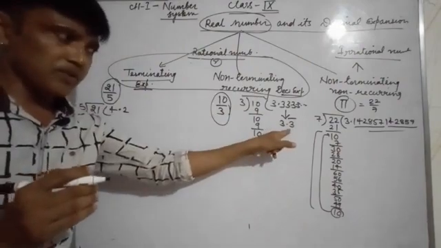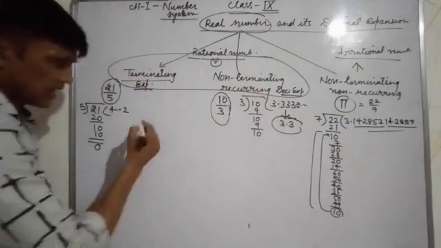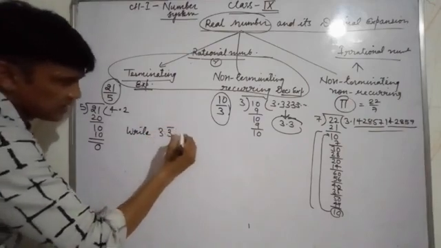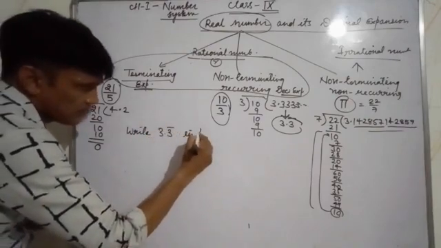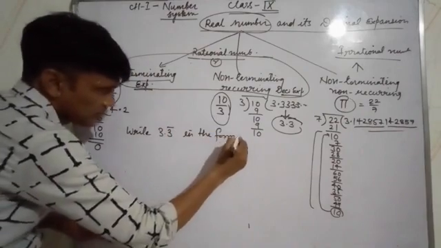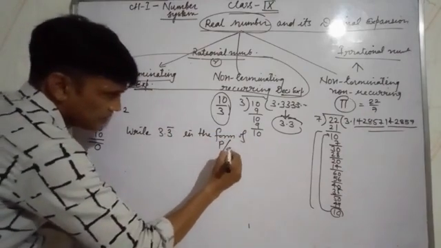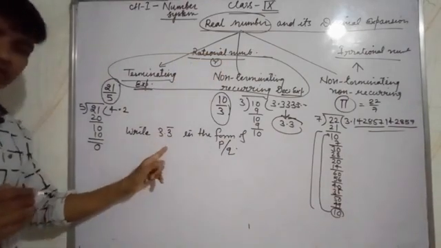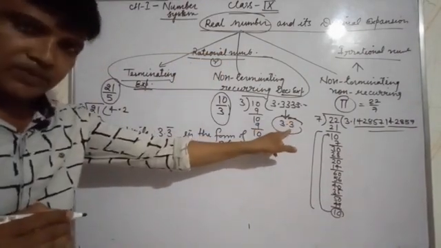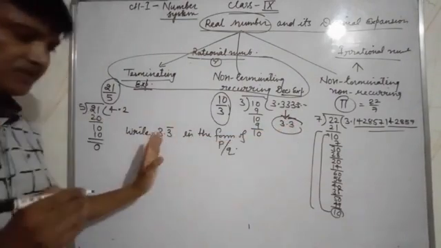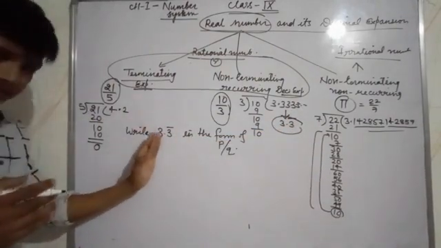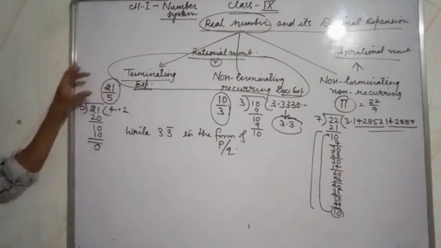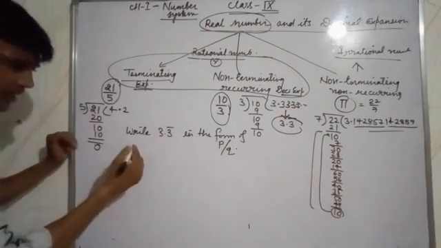of p upon q. Suppose we write 3.3 bar in the form of p upon q. Okay, because this is a rational number, a rational number must be in the form of p upon q. But when the bar is with any digit, how will you convert the decimal expansion into a rational number? It is simply converted like this. See, answer.